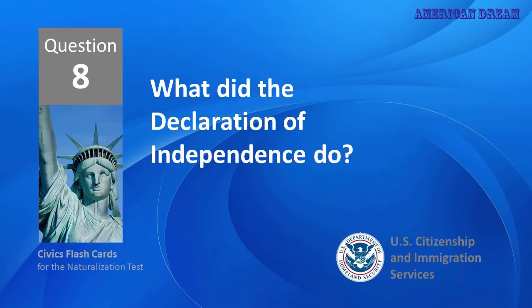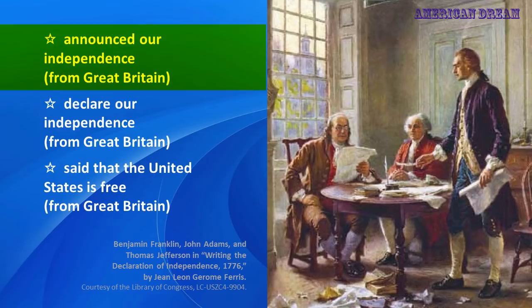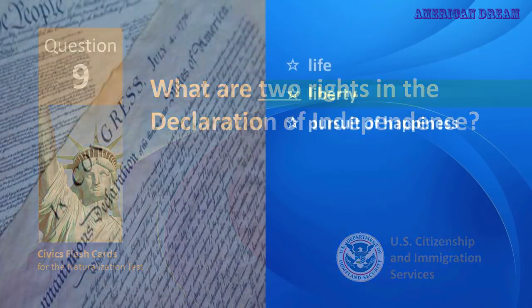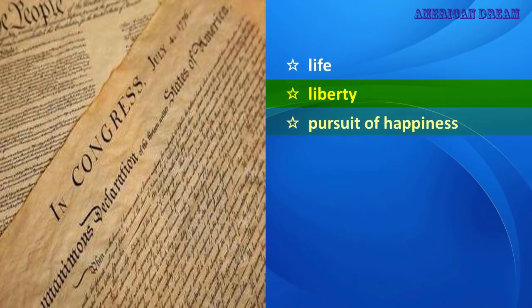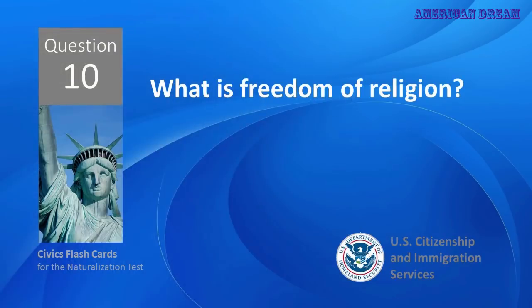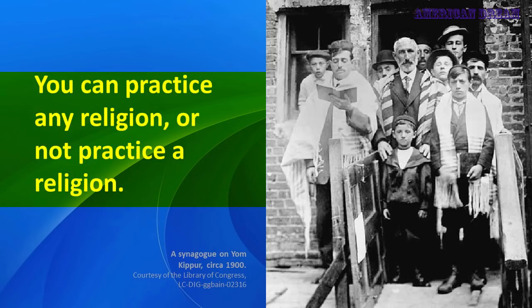What did the Declaration of Independence do? Announced our independence from Great Britain. What are 2 rights in the Declaration of Independence? Life. Liberty. What is freedom of religion? You can practice any religion or not practice a religion.